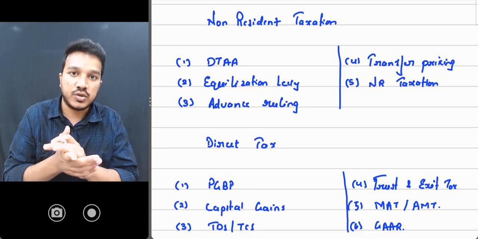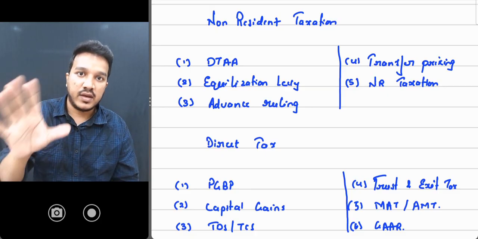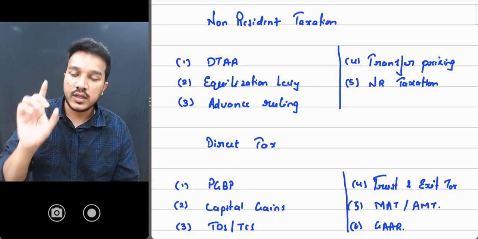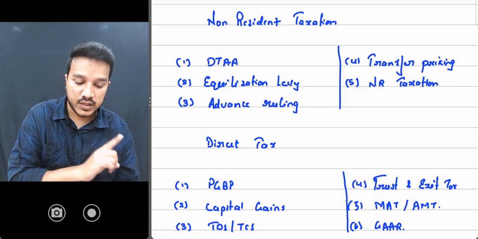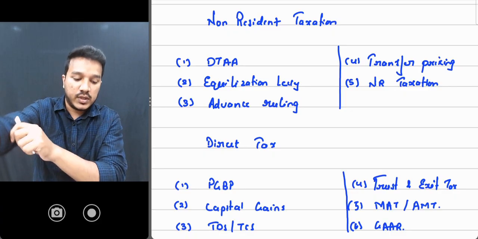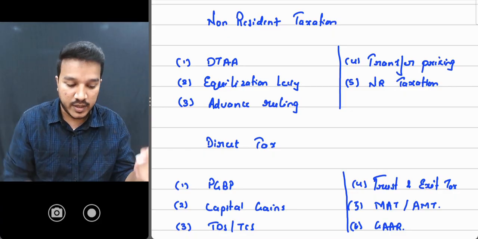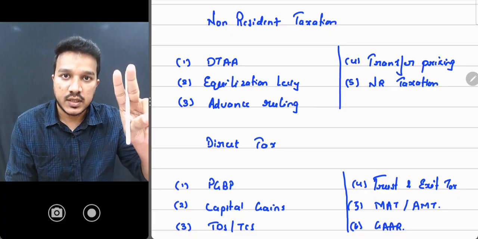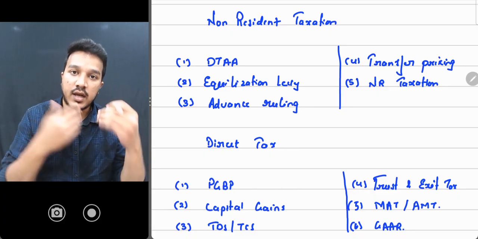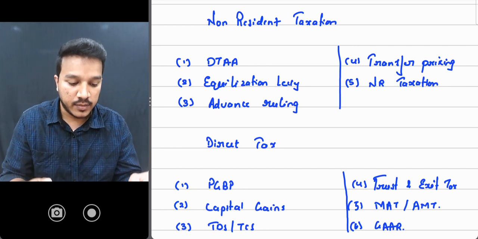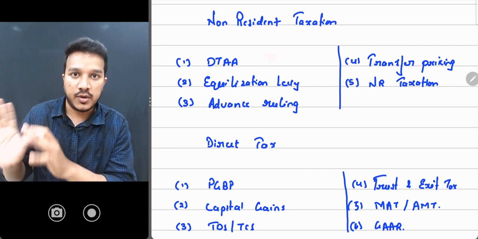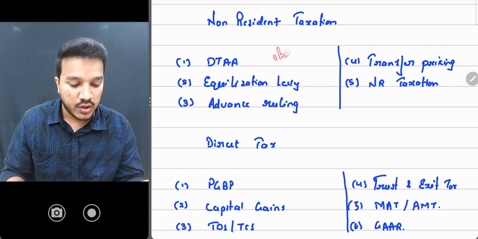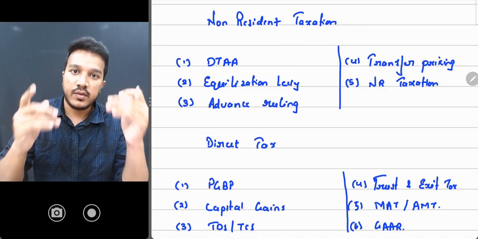Let's say I'm assuming you're giving 3 hours of time. Whenever you're taking DTAA, I'm assuming that you'll sit 3 hours continuously. So in 3 hours, what all will you be able to cover? DTAA, 30 minutes. Do 2 questions, take 30 minutes. If you get stuck anywhere, then in the next 30 minutes you invest in the provisions. Okay, in 1 hour your entire DTAA is done with questions.